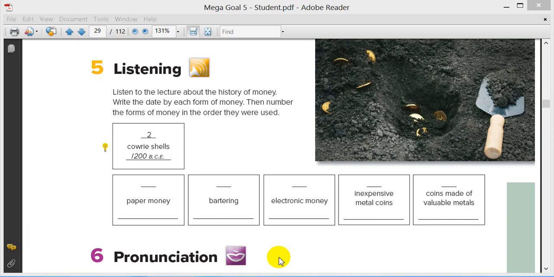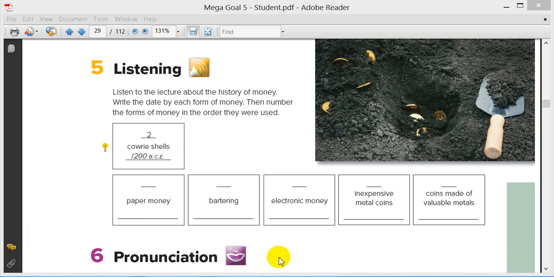However, there was a problem with bartering. What if someone had something to trade, but no one wanted or needed it? Or what if people could not agree on what was a fair trade? To solve this problem, the first kind of money came about around 1200 BCE in China, where people would use special shells called cowrie shells to purchase goods. These shells were the most widely and longest used form of money in history. In some parts of Africa, these shells were used until the middle of the 1900s.